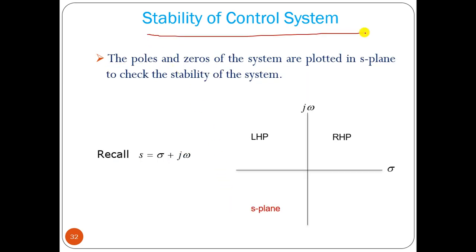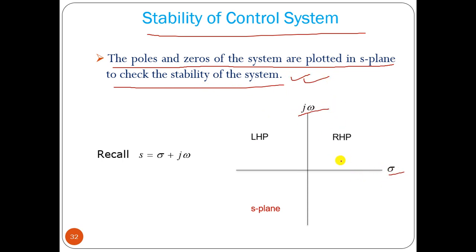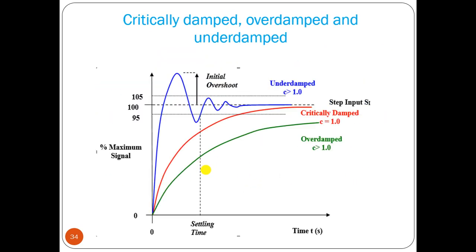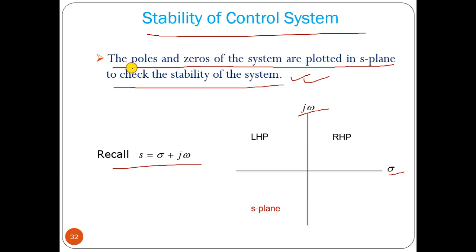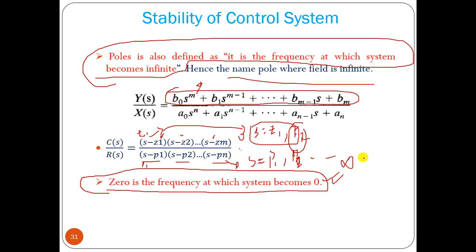Now, how can we find out the stability of a control system from the transfer function? The poles and zeros of the system are plotted in the S plane to check the stability of the system. So this is s equal to sigma plus j omega, and we can plot that. The stability of the system basically depends on the poles of the system, because a pole's value makes your output equal to infinity, while a zero's value makes your output equal to 0.